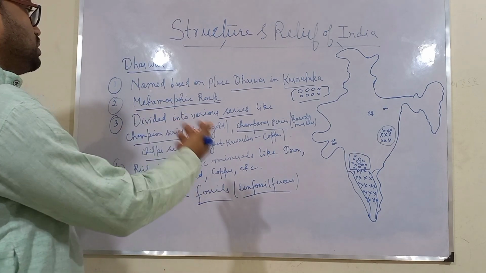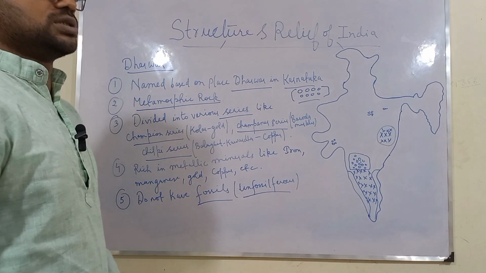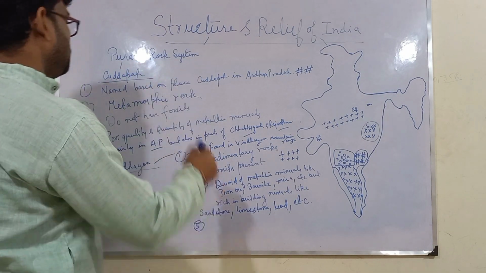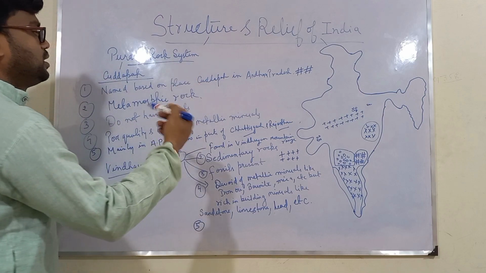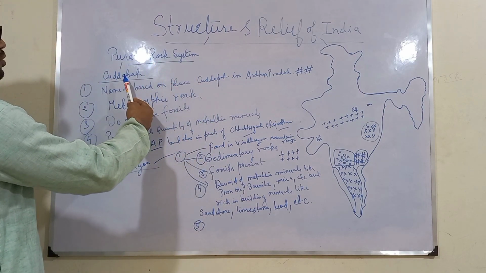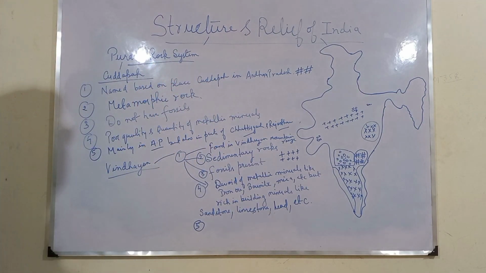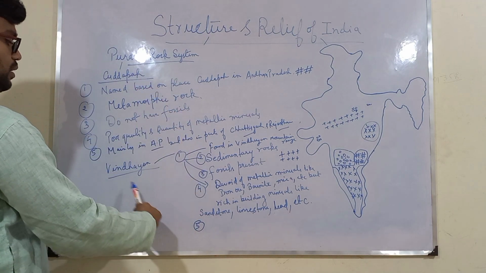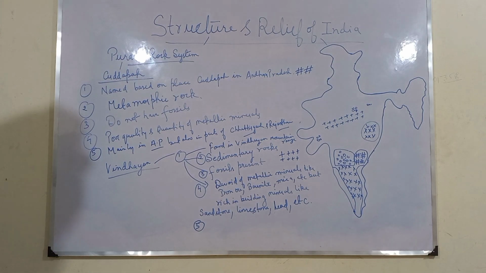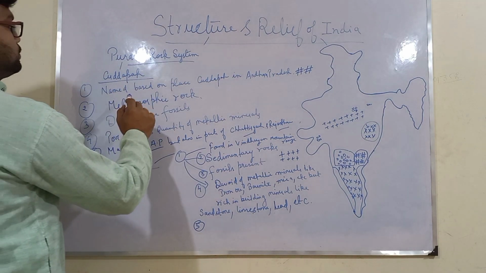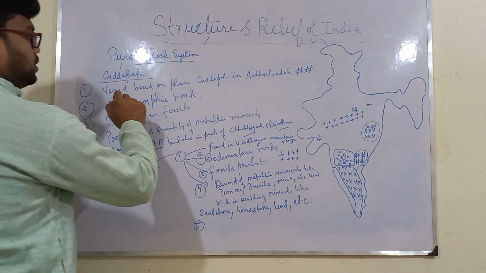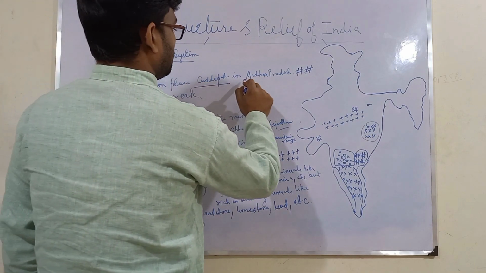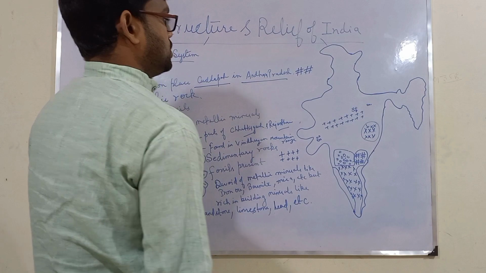Next we will study about the Purana rock system. Now we have already studied that these are divided into Kudappa and Vindhyan type. So we will be studying important points about Kudappa and Vindhyan rocks. Okay. So Kudappa, the name given to this rock is based on a place named Kudappa in Andhra Pradesh.